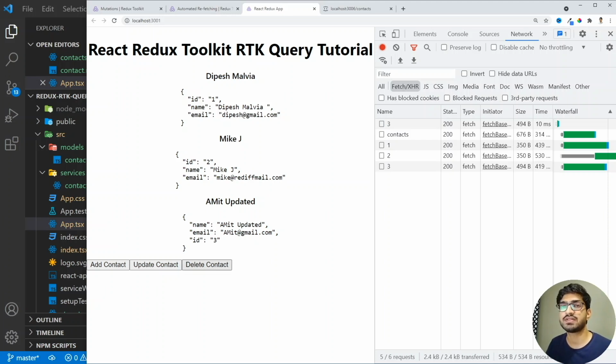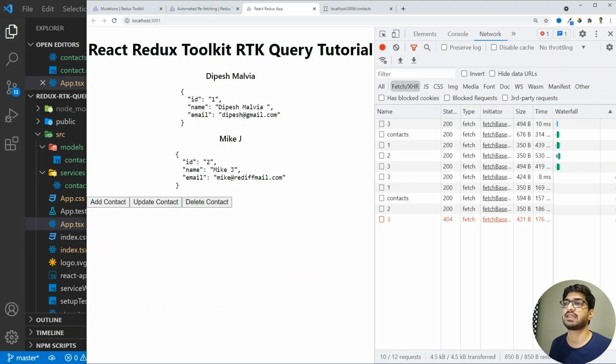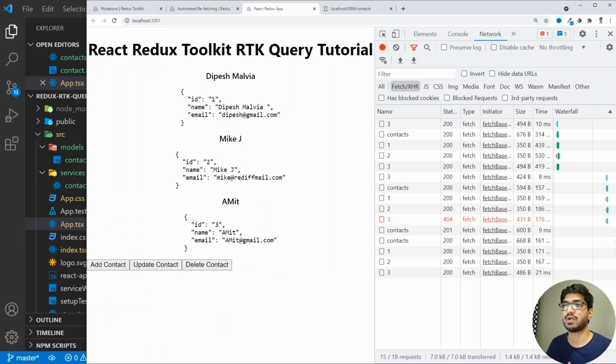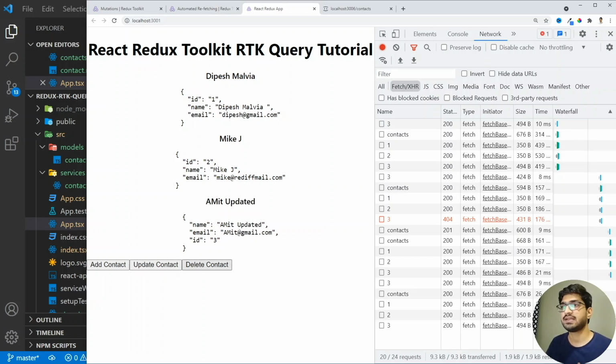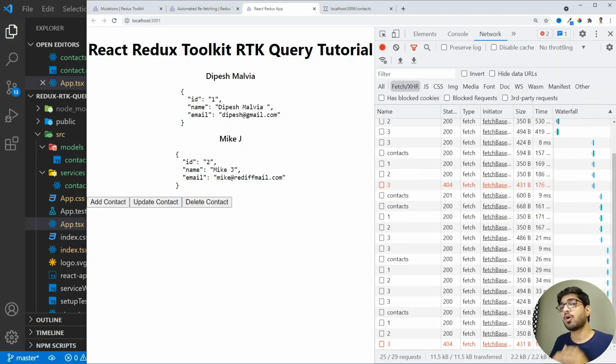So now if I click on the delete, then it's going to delete the contact with an ID of 3. So if I click on delete, then it's deleted. Let's click on add. We are able to add it, we are able to update it, and we are able to delete it. And all these three are happening with the help of the RTK query mutations. And we have also used the tags for auto fetching, which have the provides tag and the invalidates tag. So this is what the RTK query is. This is how you do the CRUD operation in the RTK queries.